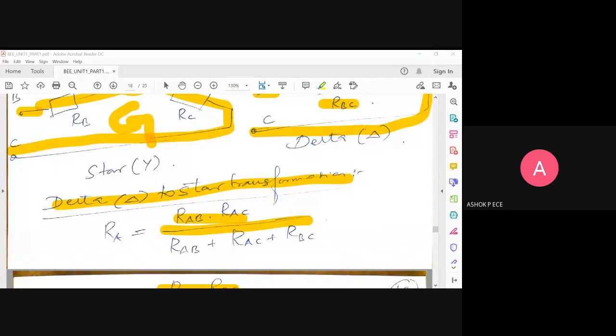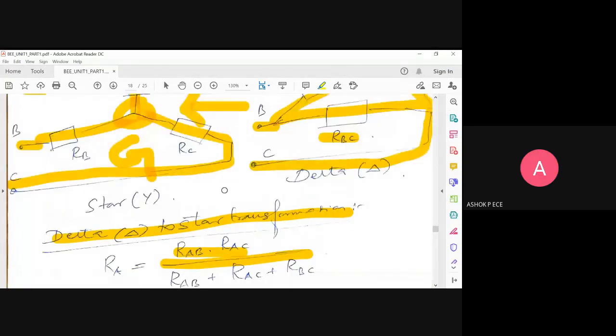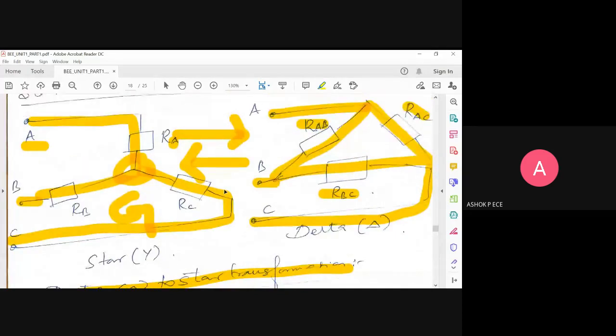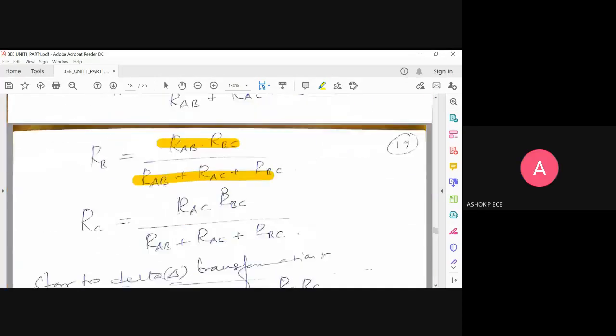Kavin Karthik, are you there? Yes, sir. I want the answer for RC. RAC into RBC by the sum of all. Very good. See the answer.